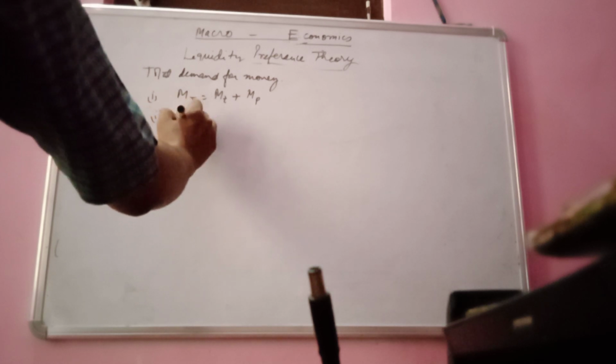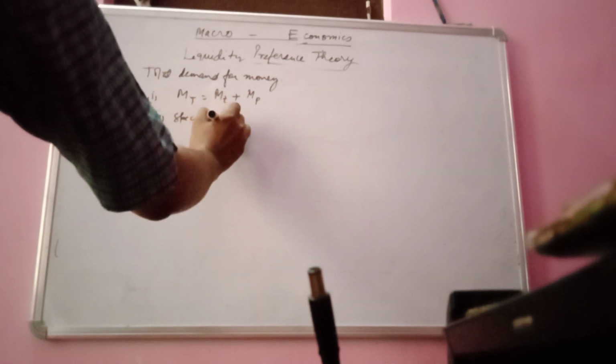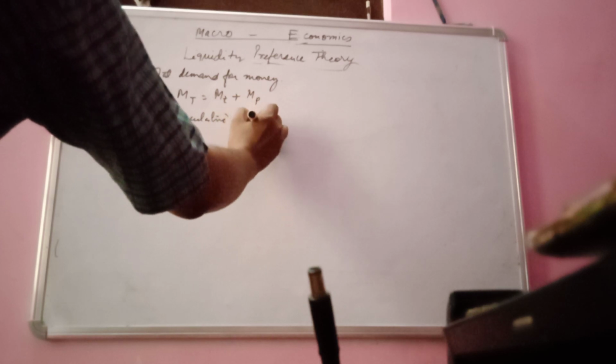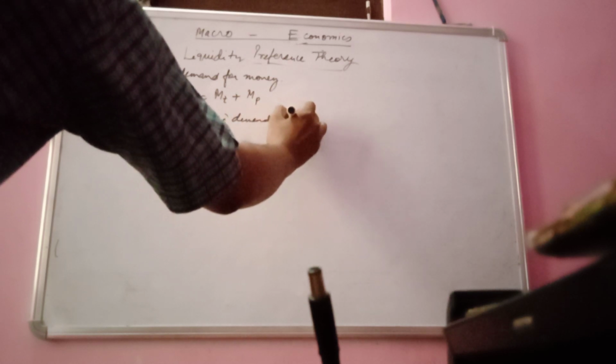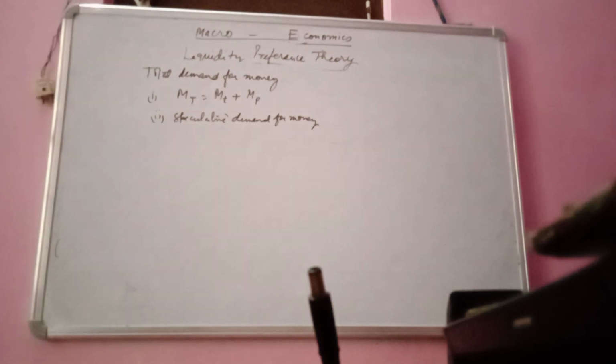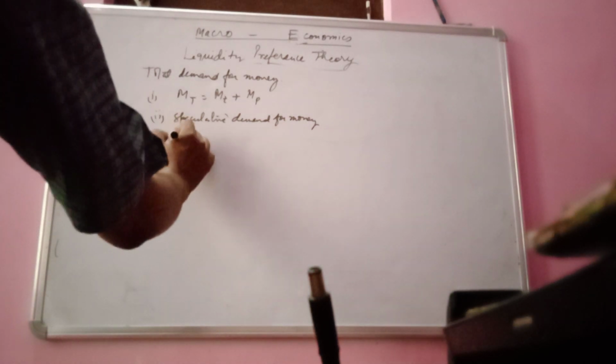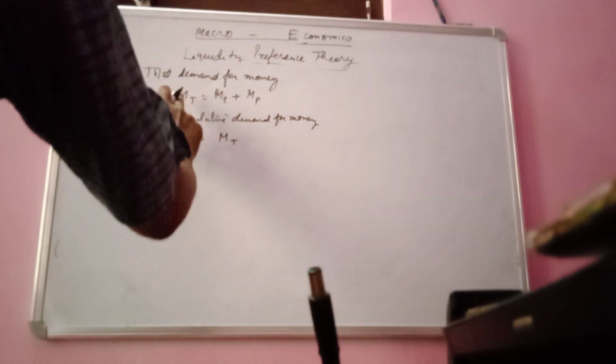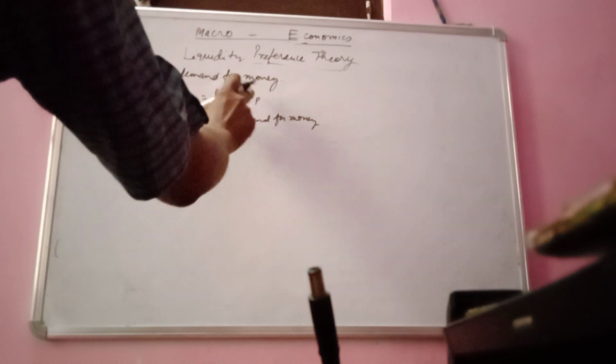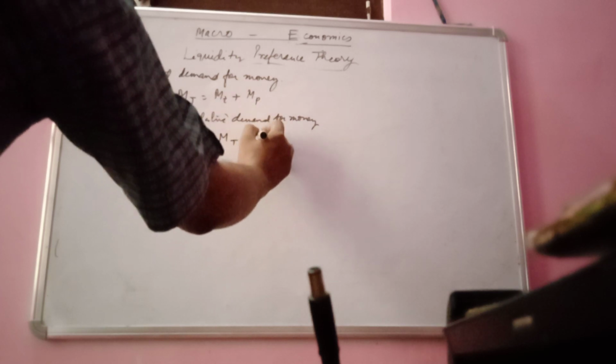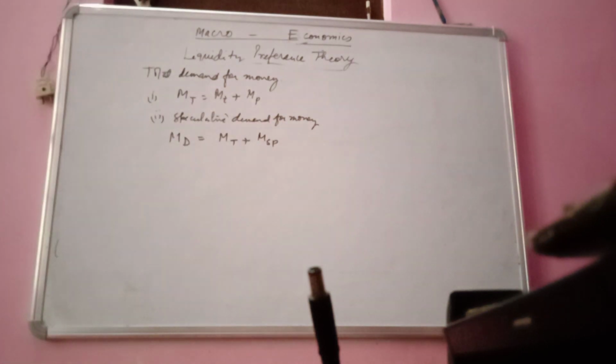And the second one is speculative demand for money. So the total demand of money at a point of time can be expressed as MD, meaning money demanded, equal to MT, which is just the addition of transaction demand and precautionary demand, and MSP, the speculative demand.